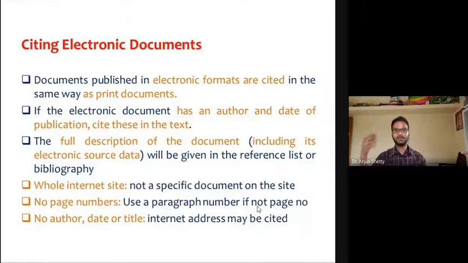And if there are no page numbers, you can use the paragraph number. For example, in older documents, if you get it from an internet source that doesn't mention the page number at all, at that time you can go for putting the paragraph numbers. Okay, now instead of page number, you can put the paragraph numbers of that particular article. And I already told you, if there is no author and no year of publication, directly you are supposed to put the address bar information.